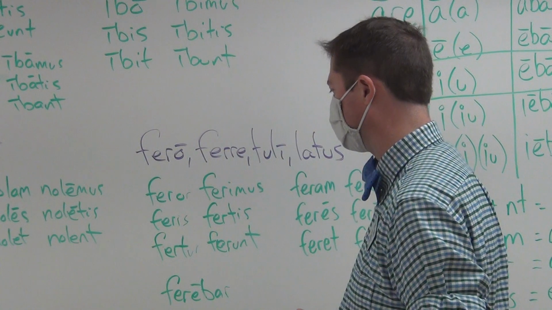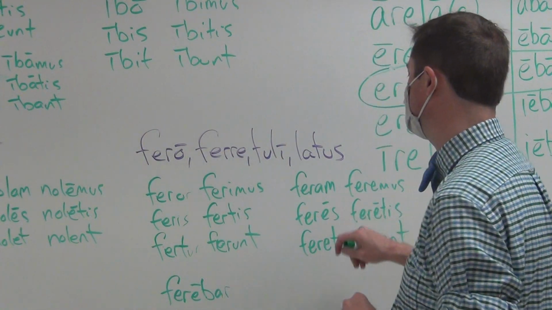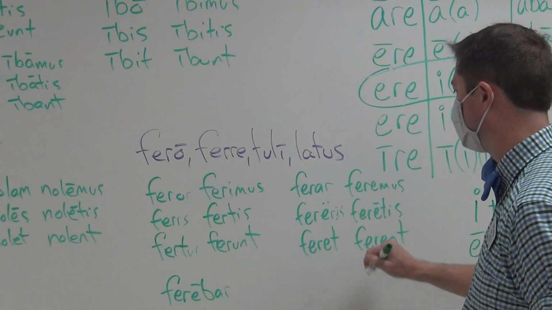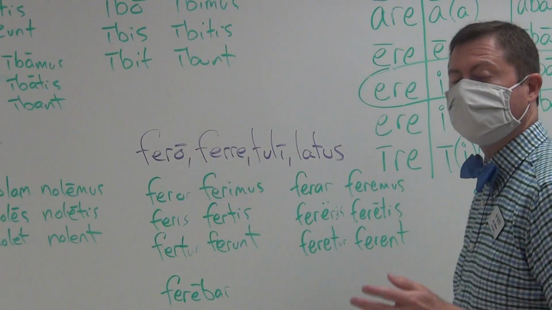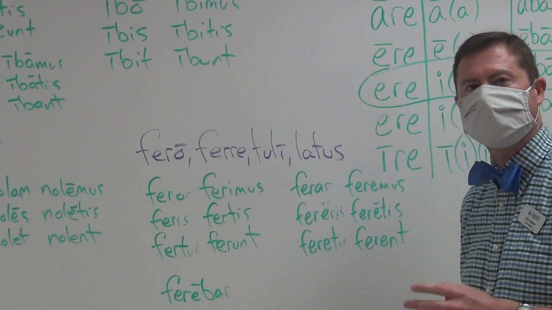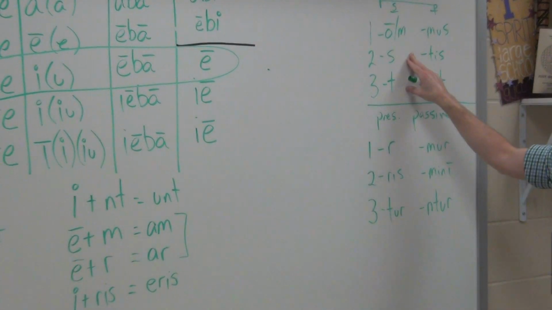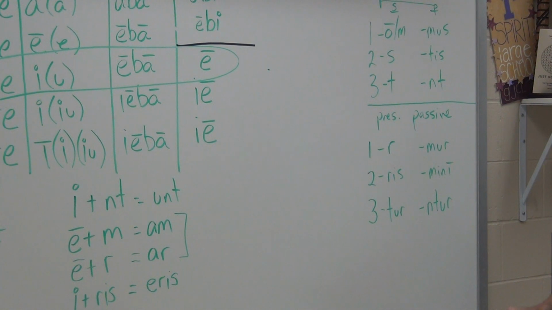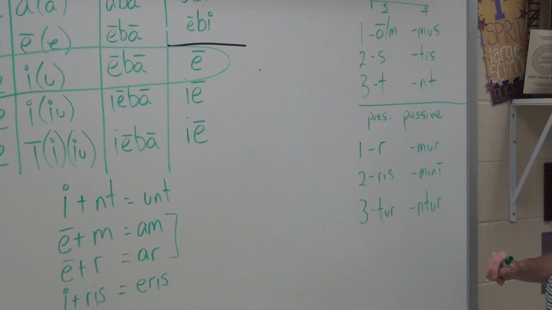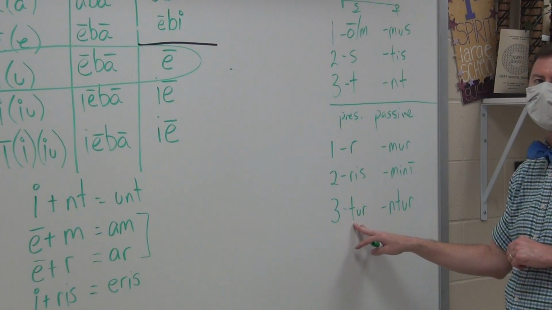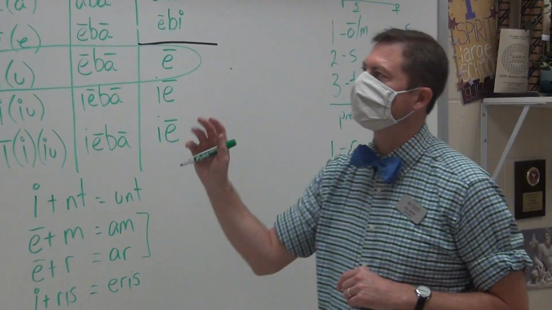Same thing right down here. I was carried. I was being carried. And the same thing over here, in which it would be, I will be carried. You will be carried. He will be carried. And so forth and so on. Remember, the difference is only that instead of an active ending, you put on your passive endings. Be verbed instead of verbs. And so your last item is merely one of these passive endings. Again, let's go with tur. T-U-R, tur.